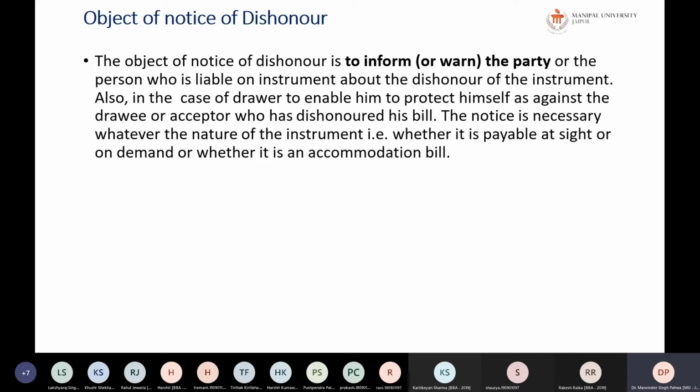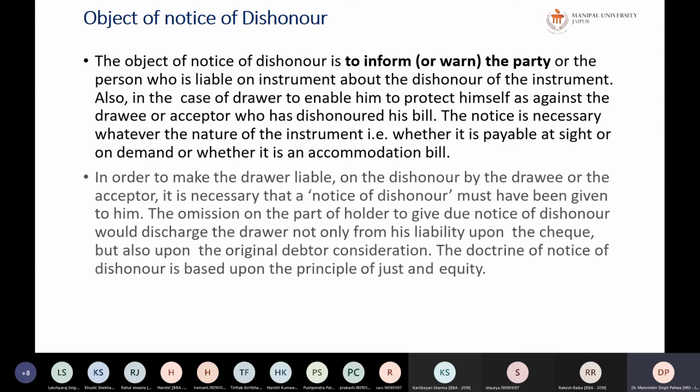Sometimes a bill gets dishonored, and the party who has to pay the amount is not at all aware that the bill has been dishonored, and at the same time he may not be at fault. So he must look into the matter. That's why this notice is given, so that he may look into the matter, and if it is not his mistake, or if he is ready to pay, he can pay the amount on the instrument.